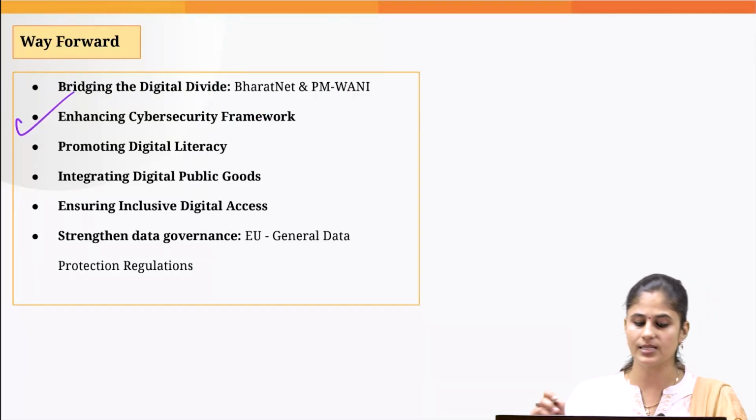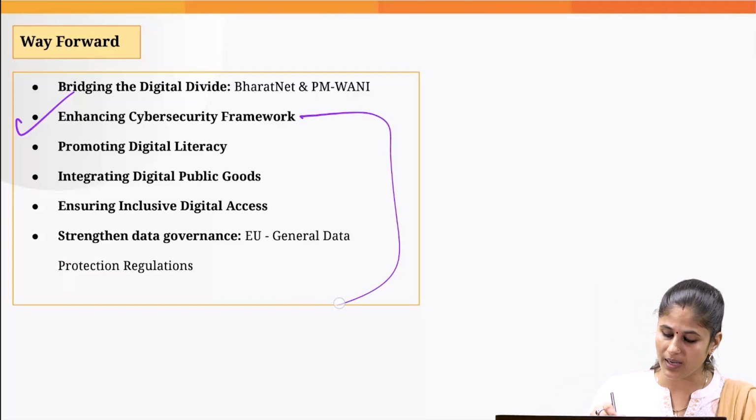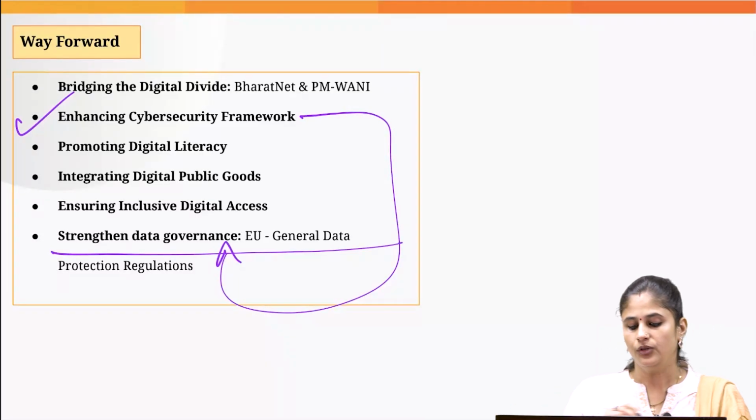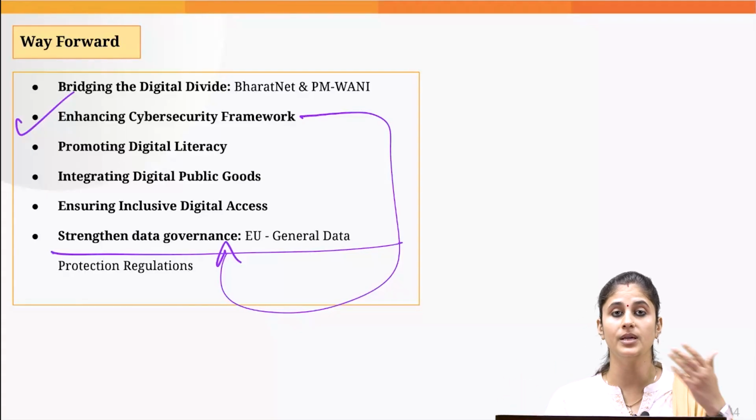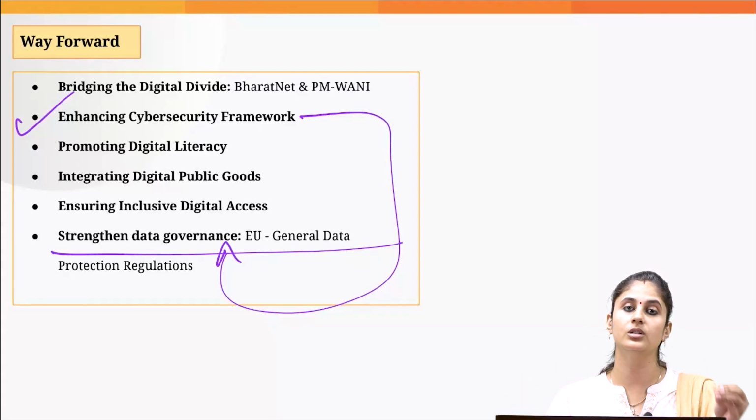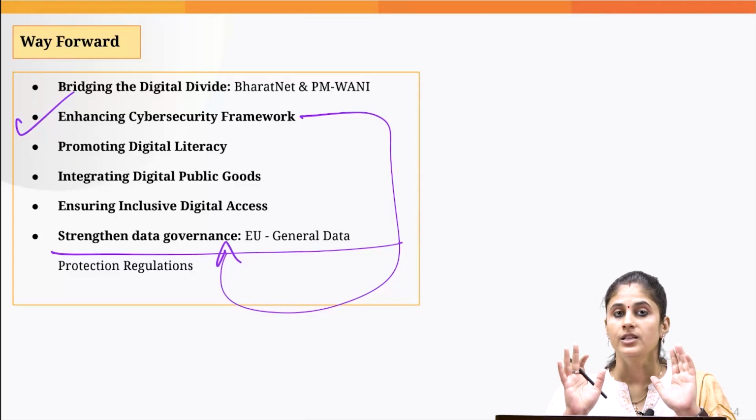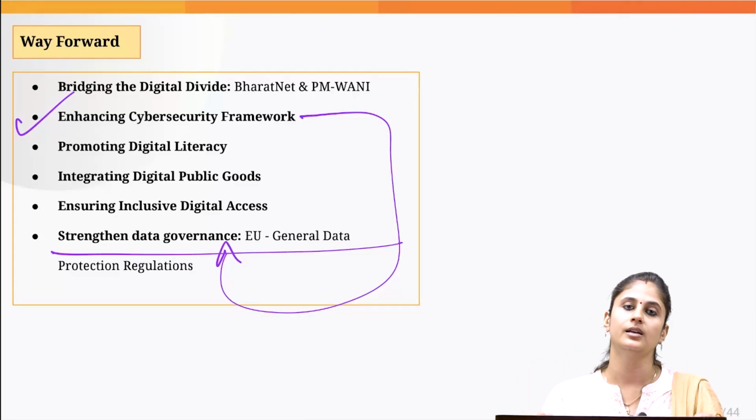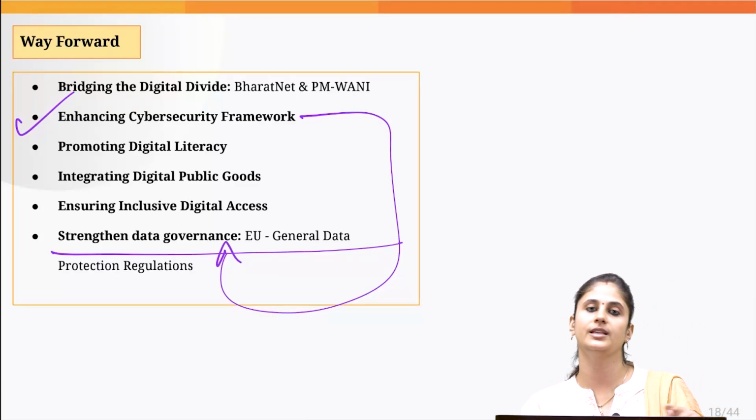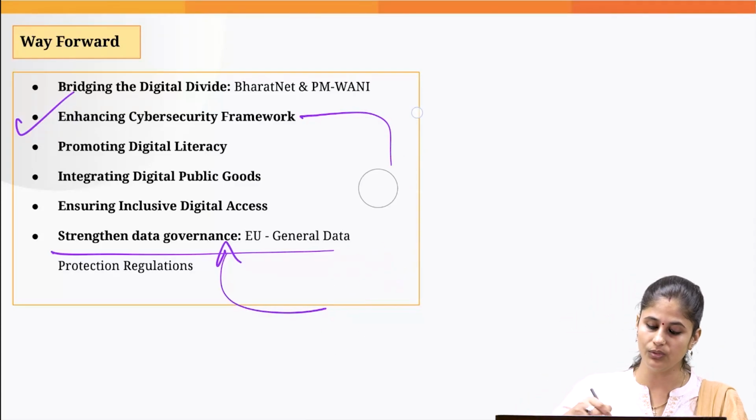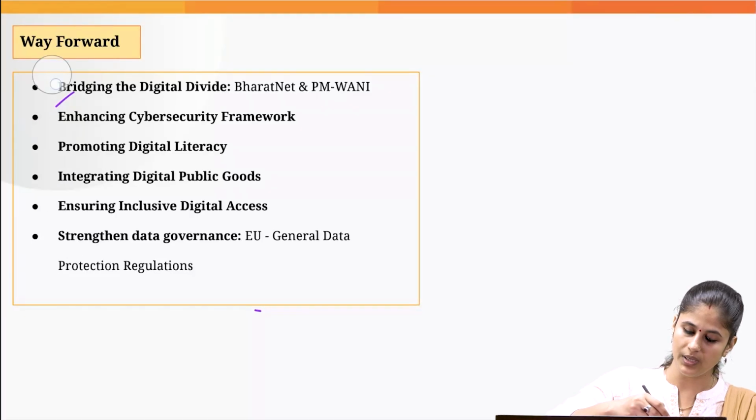Then we need to enhance the cyber security framework. In this respect, we should be guided by the European Union General Data Protection Regulation, wherein they have imposed fines on major multinational companies like Google, WhatsApp, etc. They are very strict about protecting the right to privacy of their citizens, and they have strict data localization laws as well. This is something we need to learn from the European Union.